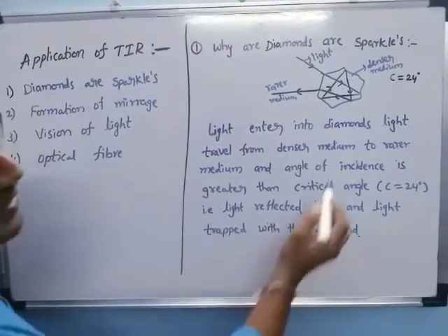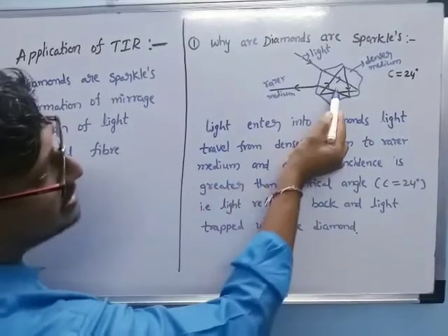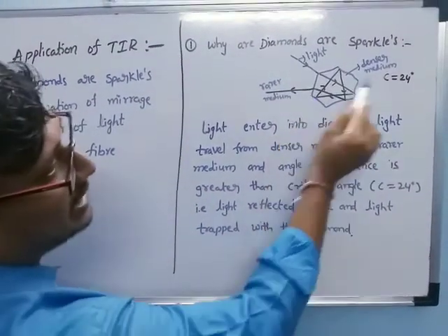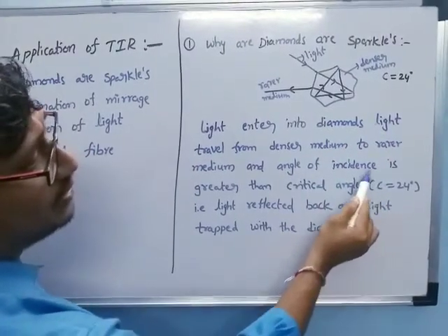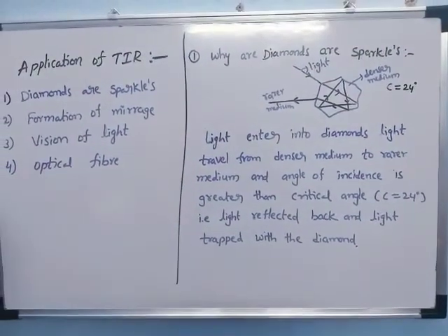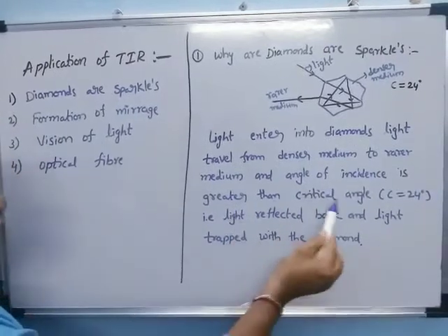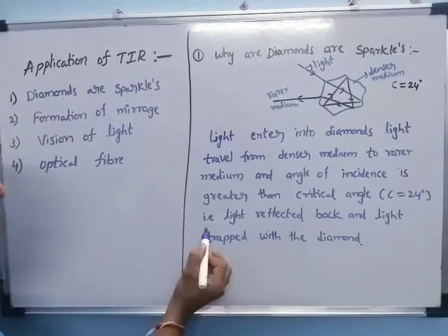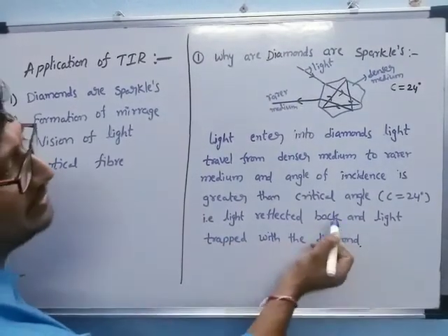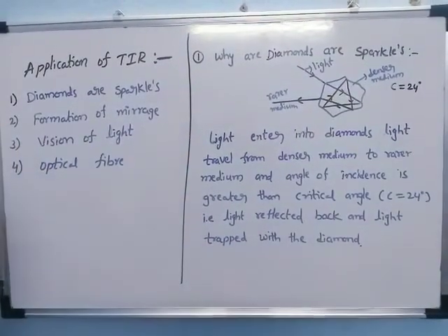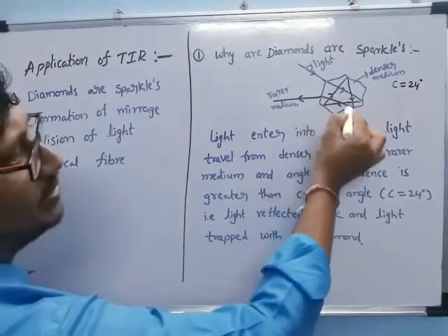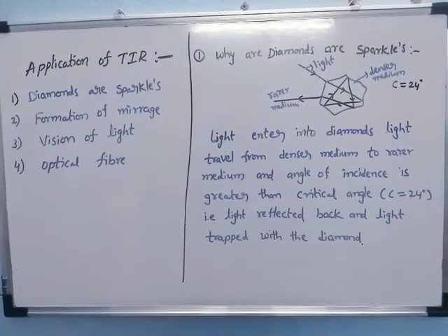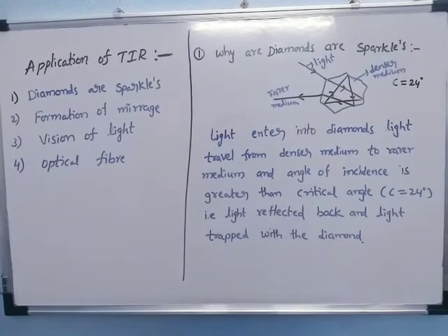The angle of incidence here is greater than the critical angle of 24 degrees. So the light is reflected back and trapped within the diamond. Trapped means a number of reflections. Due to this total internal reflection, diamonds sparkle.